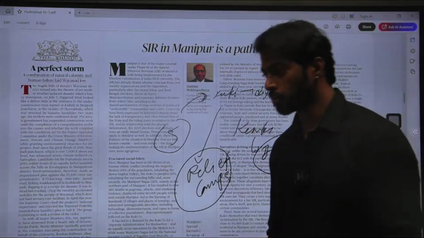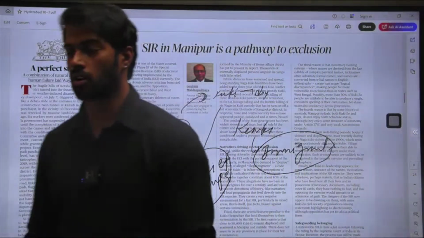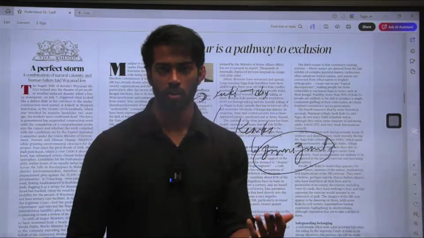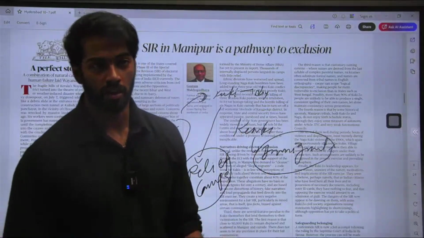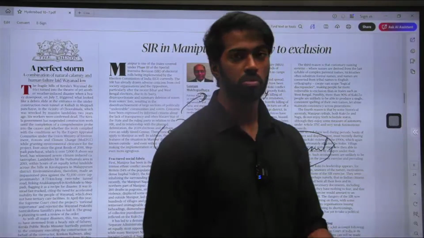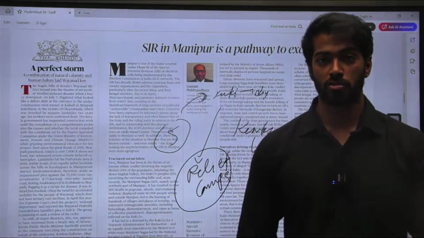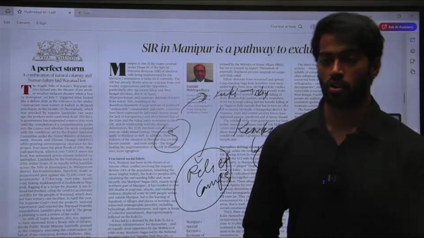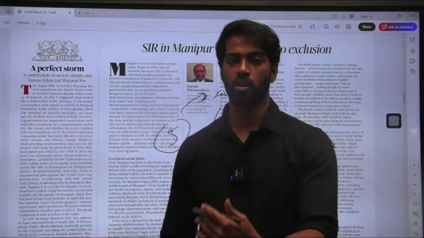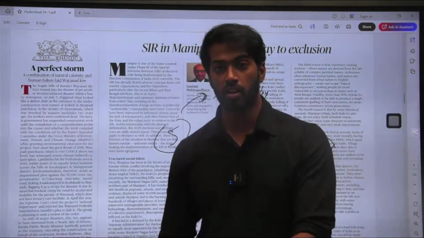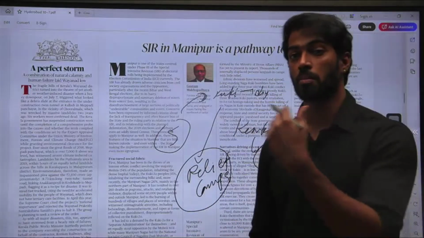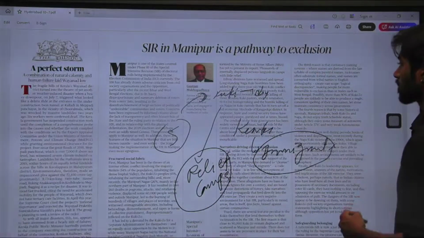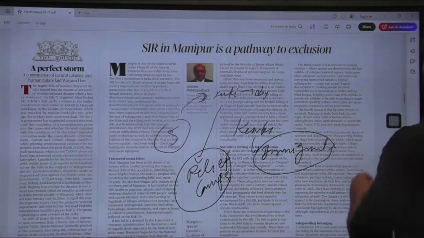So that is why Manipur is actually being targeted, or concentrated on. The reason is that there is a high amount of conflict. There is conflict between Kukis, Nagas, and Meiteis. Then there is a high amount of displacement happening. All the displacement leads to a lack of certificates or the documents necessary for showing that a particular person belongs to that area. And then there are naming issues and bias. When all of these are there, obviously there is a high chance of that person being excluded.